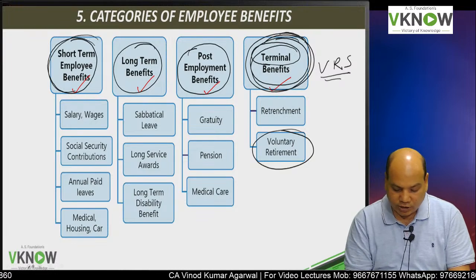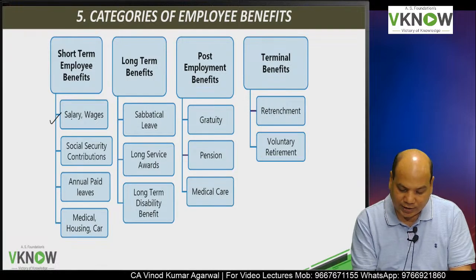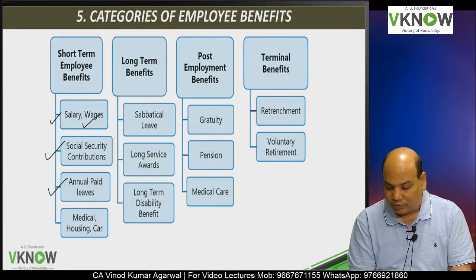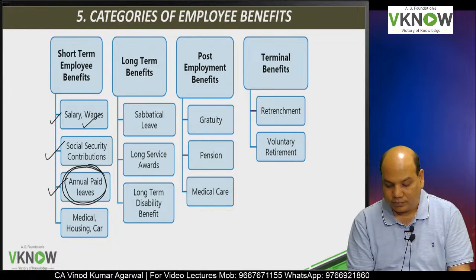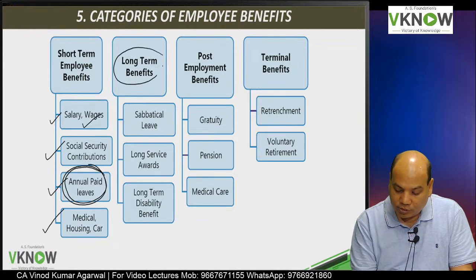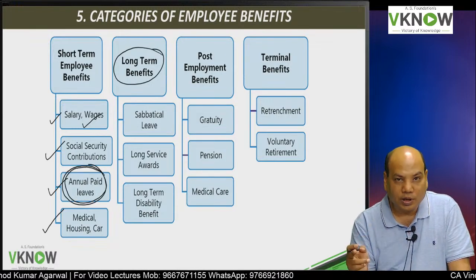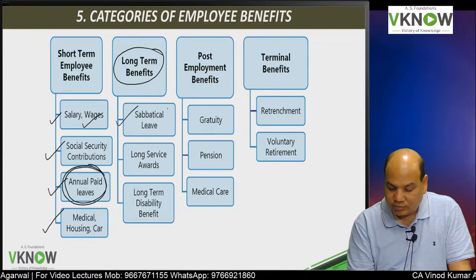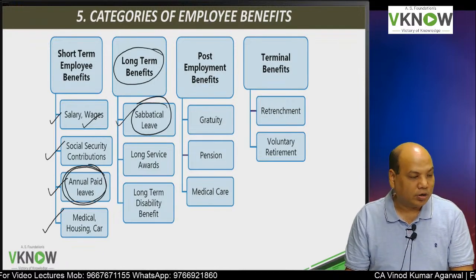Okay. Some of the examples are written here. Examples of short-term employee benefits: salary, wages, social security contribution, annual paid leave, that is paid vacation, and medical or housing care. Some of the examples of long-term benefit: they will fall due after 12 months but before the retirement. Sabbatical leave, that is the employee may be given 6 months or 1 year of paid leave.